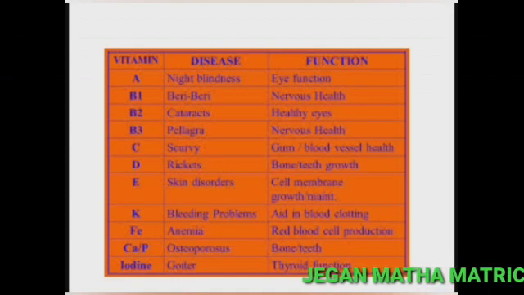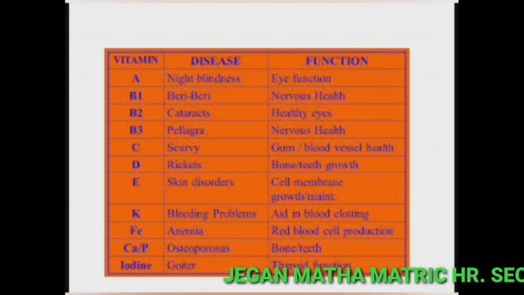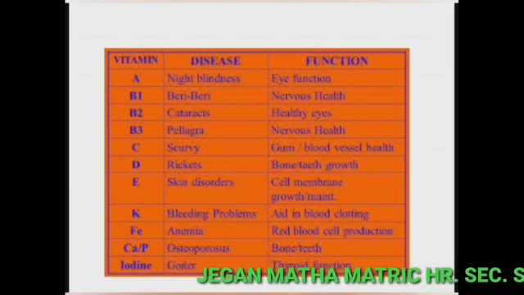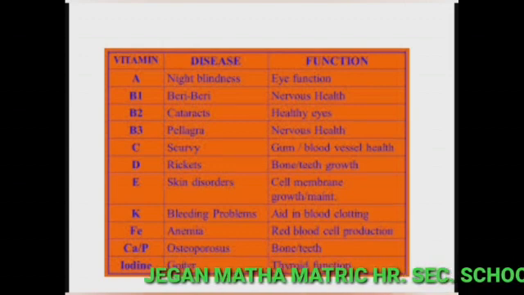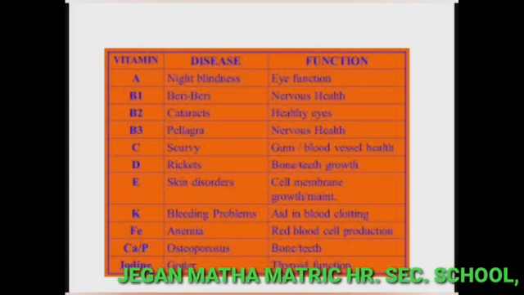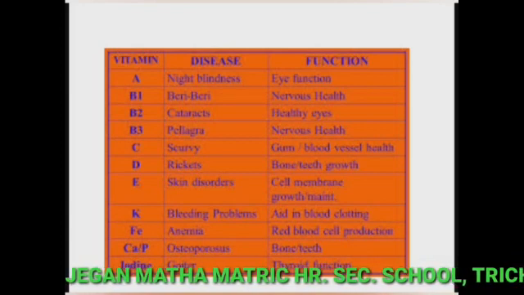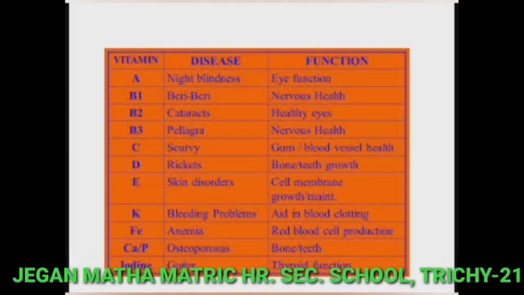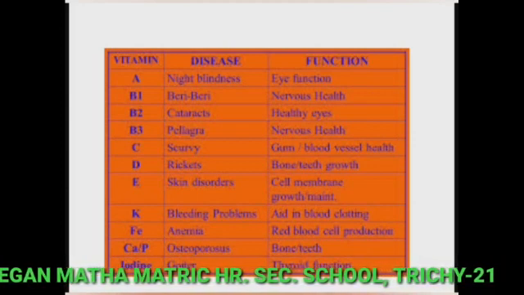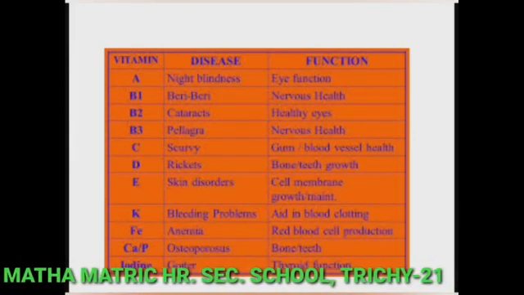Then next, vitamin D. The name of the disease is rickets. Food containing vitamin D is milk, egg and fish. Also, when we stand in the sunlight, our skin produces vitamin D. Next, vitamin E, sterility. Food containing vitamin E is apple, wheat, green vegetables, etc. Then vitamin K, hemorrhage. Food containing vitamin K are green vegetables, tomato and cabbage.